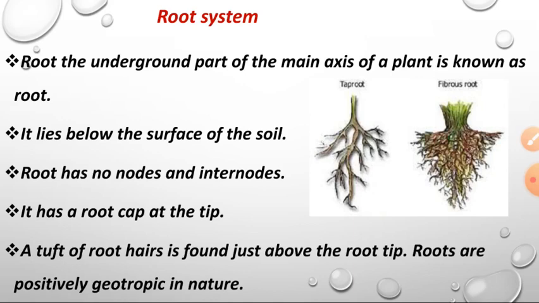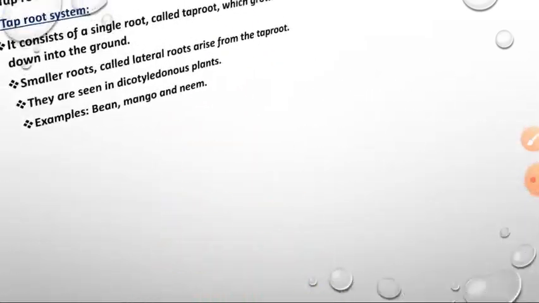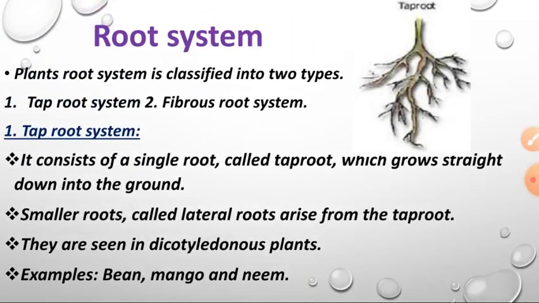Okay children, so root system means it is present under the soil, there are no nodes or internodes, and there is a root cap at the tip, till that only the root can grow, after that the root cannot grow, and it is geotrophic in nature. Geotrophic means it likes to be under the soil, it's supposed to be under the soil. So here we have two types of root system. One is taproot system, another one is fibrous root system.